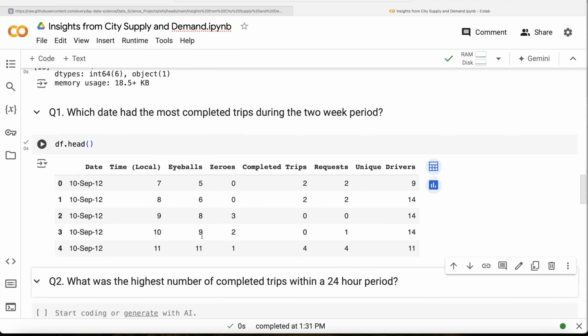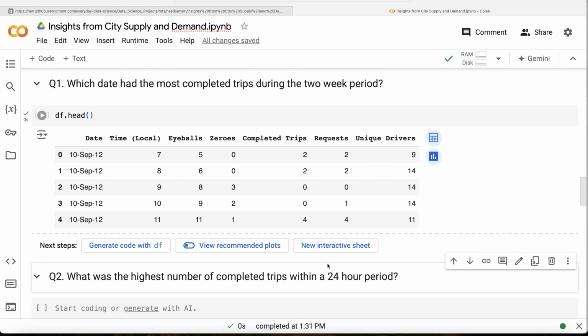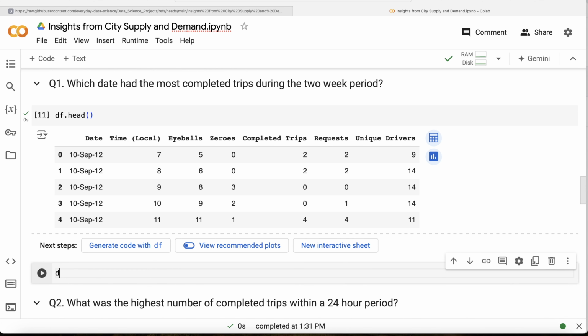So basically what we right now have is various dates and times, and it asks us on which particular date there are a maximum number of completed trips. So we can group by the date column, take the completed trips column, perform a sum, and then sort in descending order to get the date on which there are the most completed trips. So if I go ahead and add a code cell, let's do that. So df dot group by the date column, and then use the dot aggregate function.